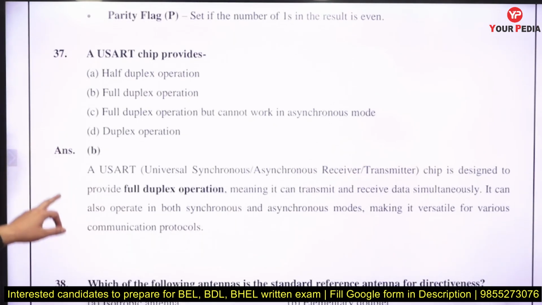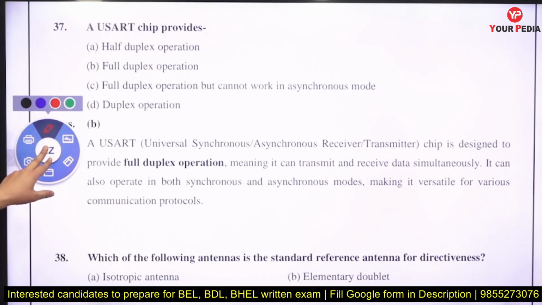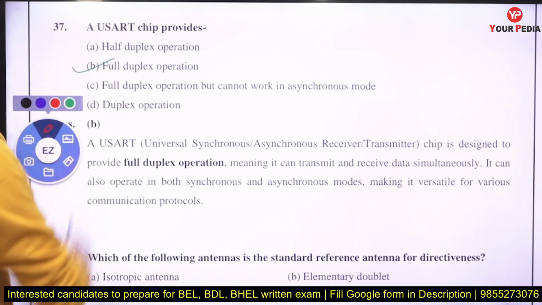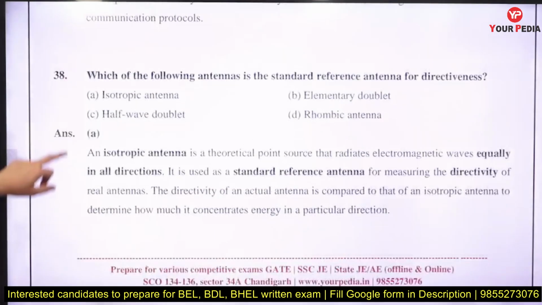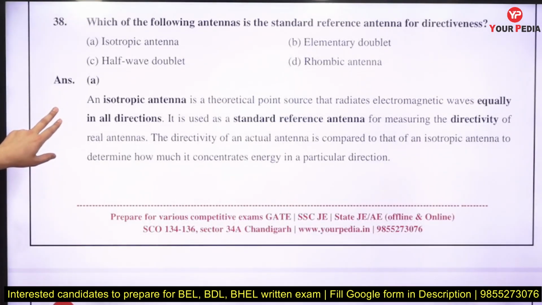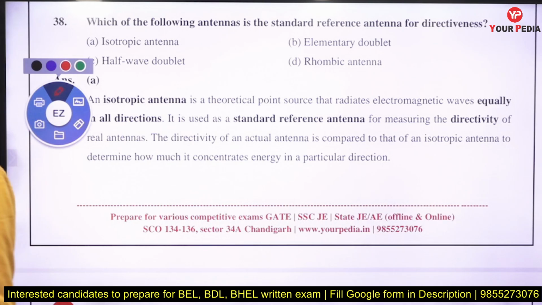USART chips will provide you full duplex operation in the communication, right? Which of the following antennas is the standard reference antenna for directiveness?